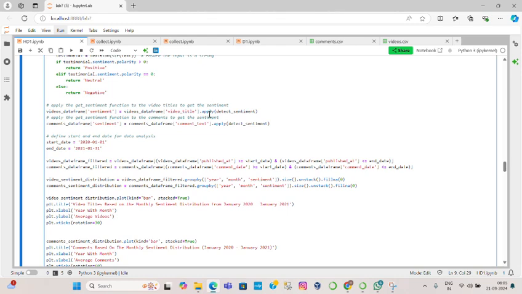In both cases, we apply the detect sentiment function to the video title column and the comment text column. We just directly connect them by using the apply function.